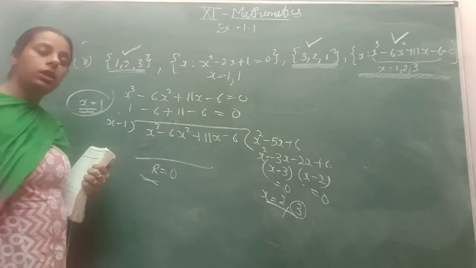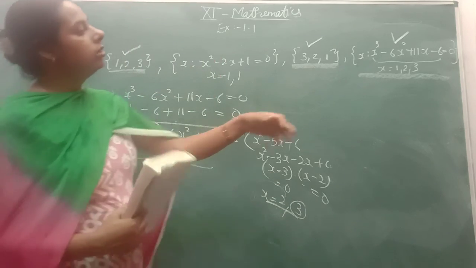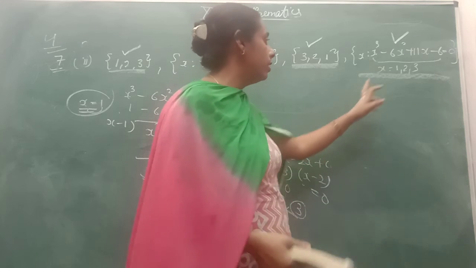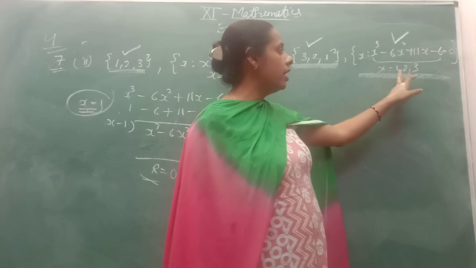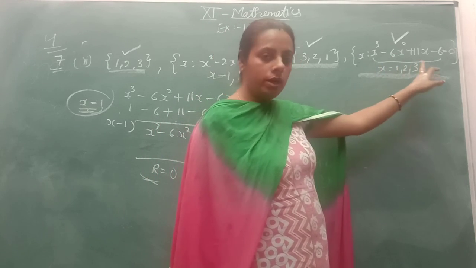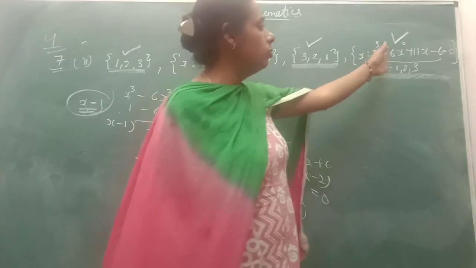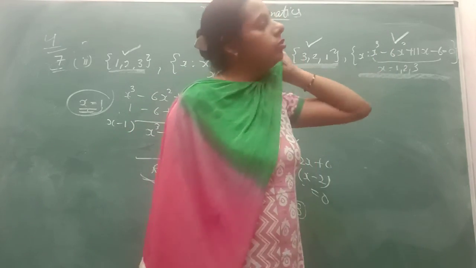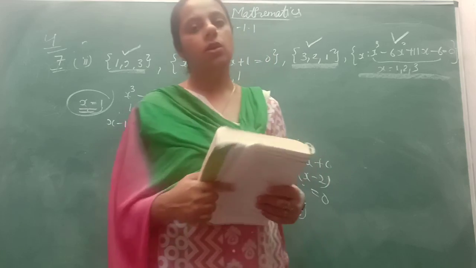You have done this in class 9th also. So this is the way by which I got these three numbers 1, 2 and 3 as solutions of this cubic equation. So here your exercise 1.1 is completed. Okay, thank you.